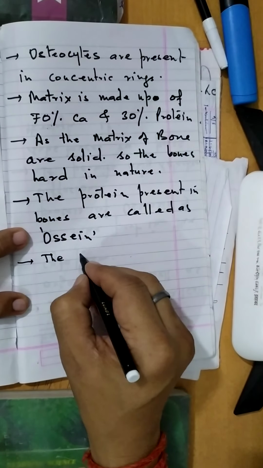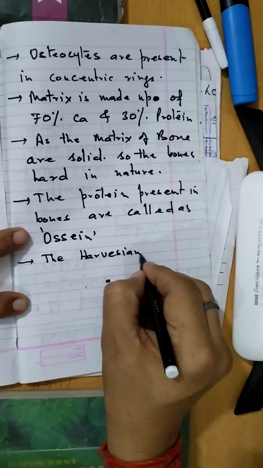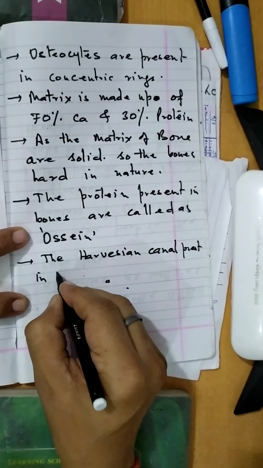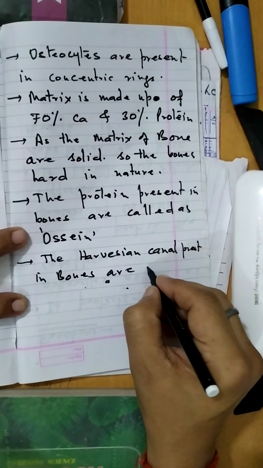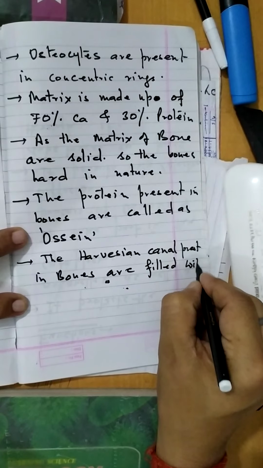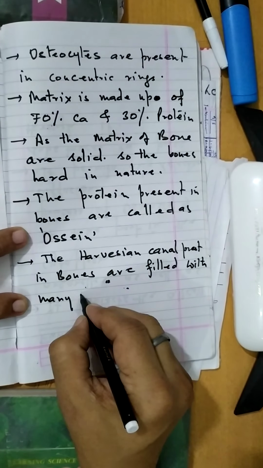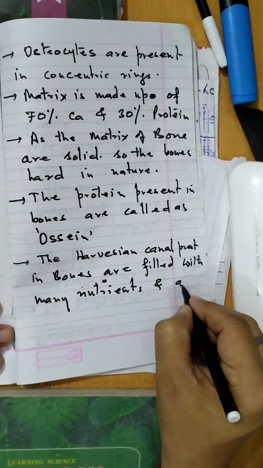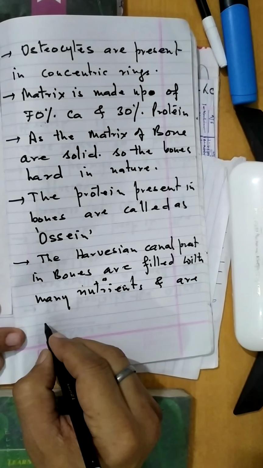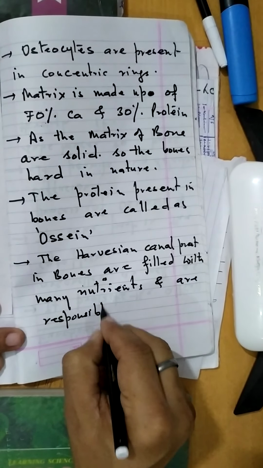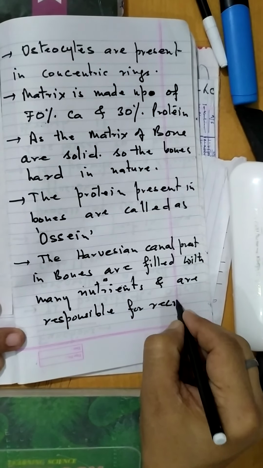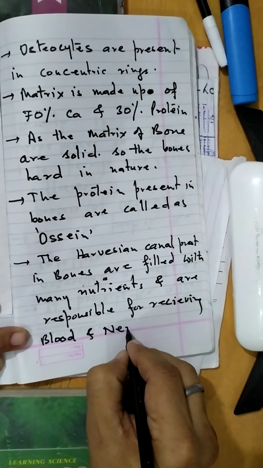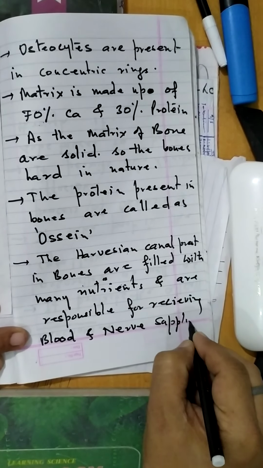The Haversian canal present in bones is filled with many nutrients and is responsible for receiving blood and nerve supply. Is it clear?